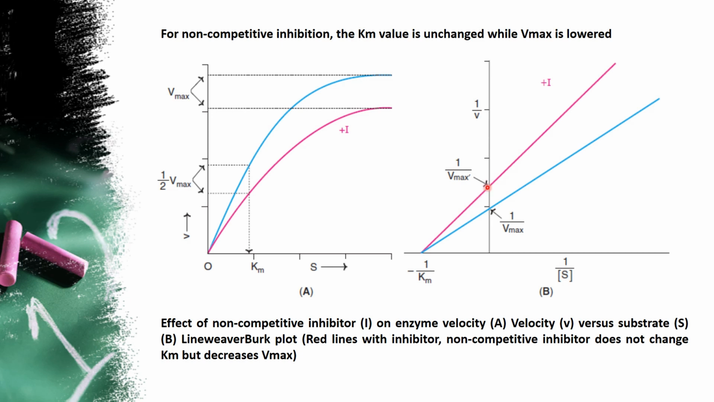But even though there are two separate lines meeting at the y-axis, when they touch the x-axis, that is the minus x-axis, you can see a single point. That single point refers to Km remaining unchanged. That means there is no change in the substrate concentration at half Vmax. They are similar, either for the substrate or the inhibitor. So this is what we observe in the case of non-competitive inhibition.